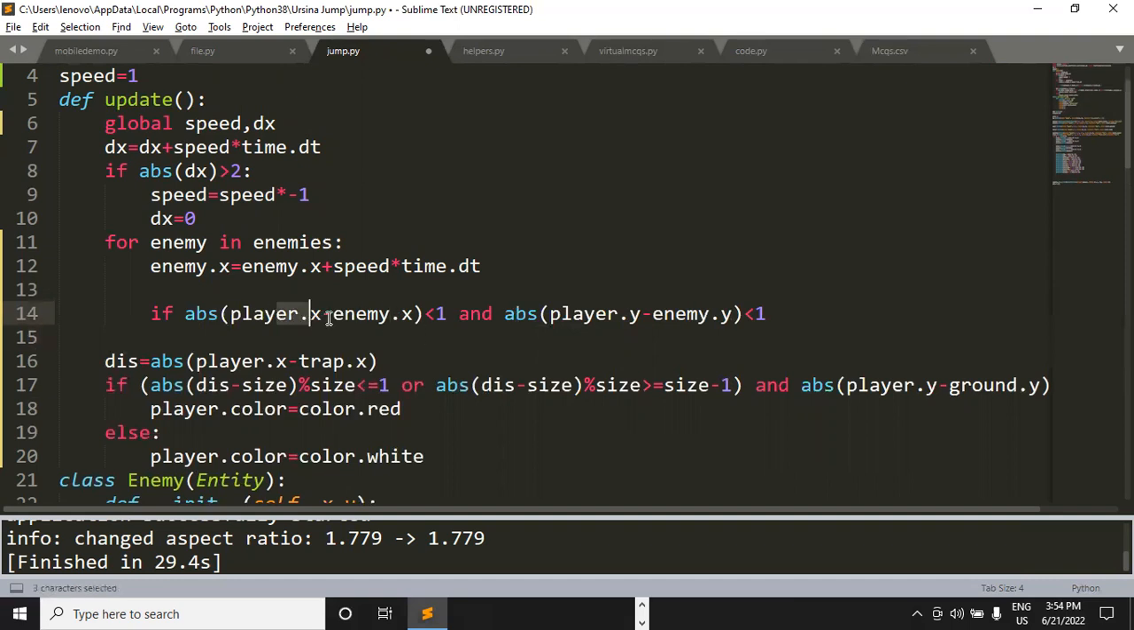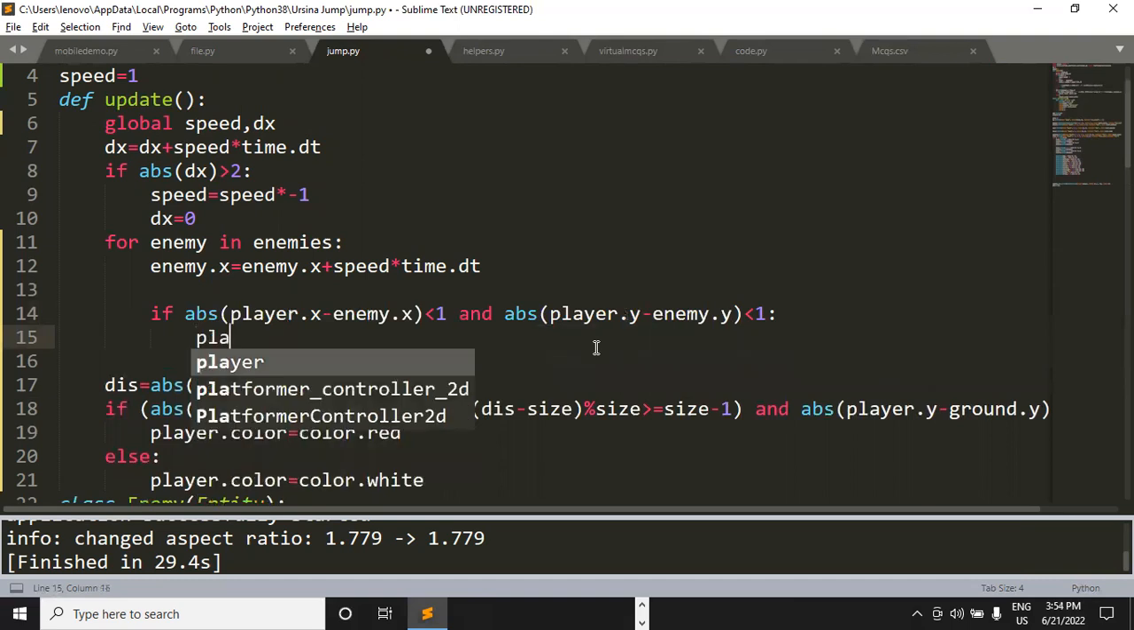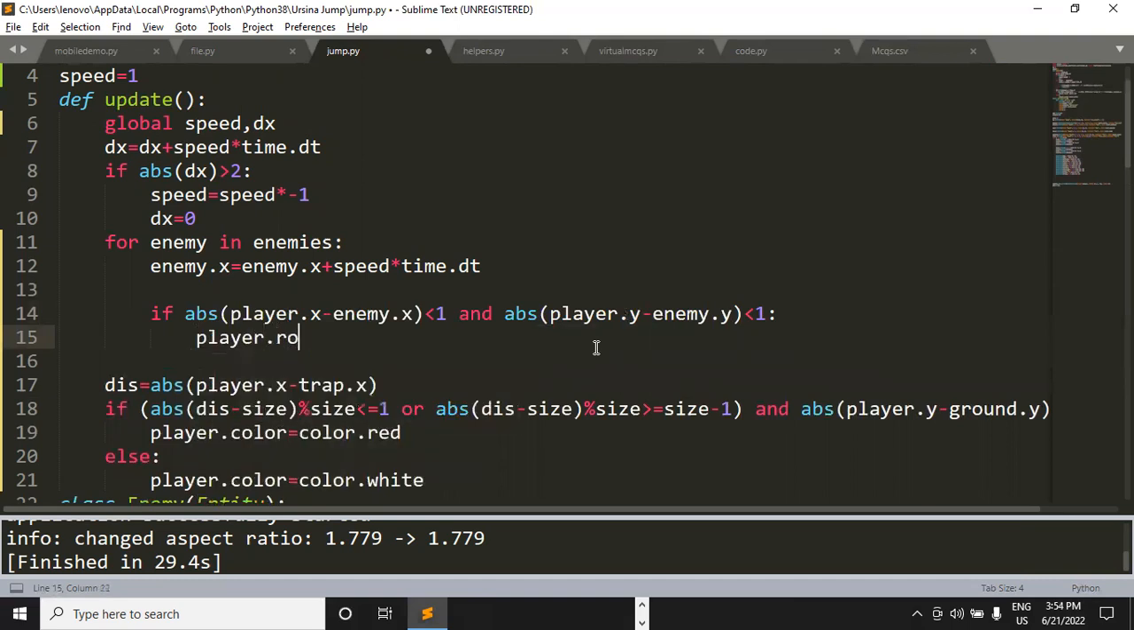So I'm comparing the X values also, I'm comparing the Y values also, right? So if this thing happens at any point of time, I would like my player to rotate by 90 degrees. Now what will happen when the player will rotate? That's what you will come to know when you check the result.